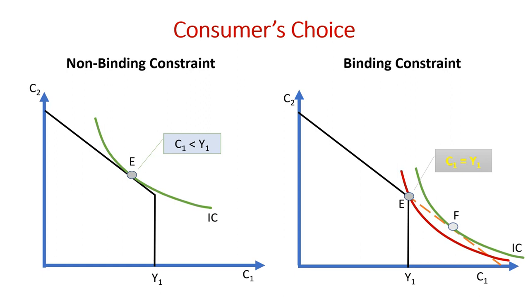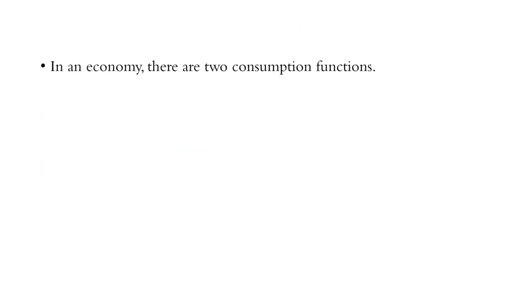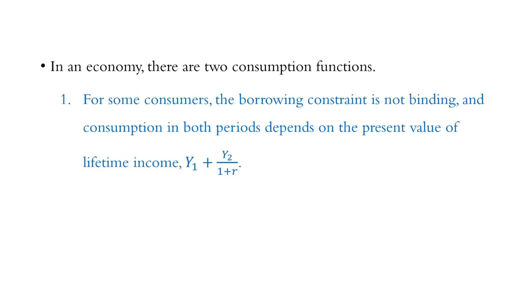The analysis of borrowing constraint leads us to conclude that there are two consumption functions. For some consumers, the borrowing constraint is not binding and the consumption in both periods depends on the present value of lifetime income.